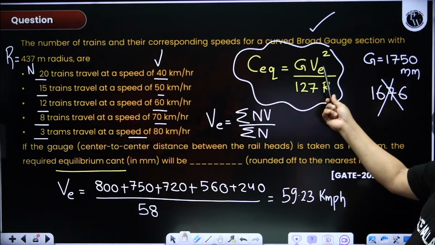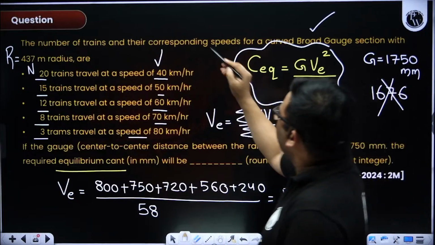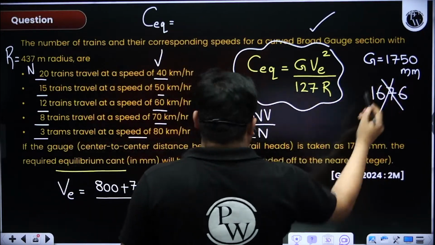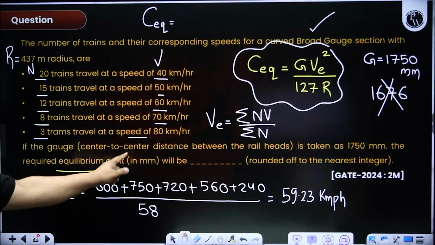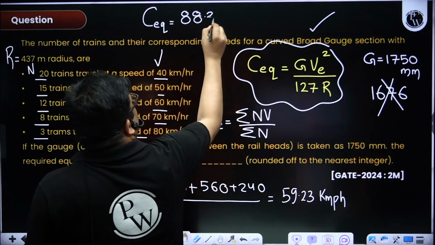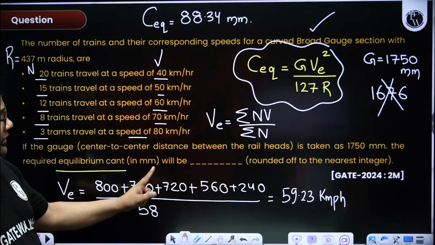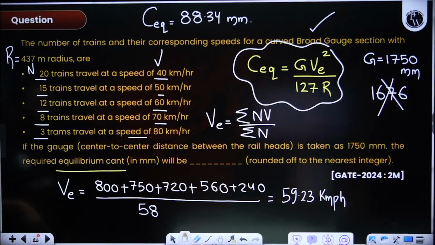1750 into 59.23 divided by 127 divided by 437. So when you find this, since this is in mm and they have asked for the L in mm, right? If you put this, you will be getting 88.34. Okay. So again, a very easy question. But read the question carefully, from top to bottom, bottom to top.